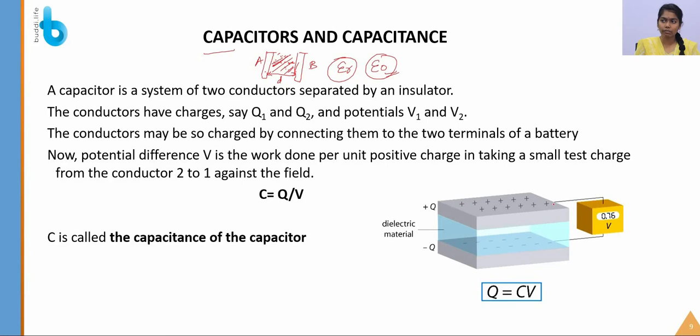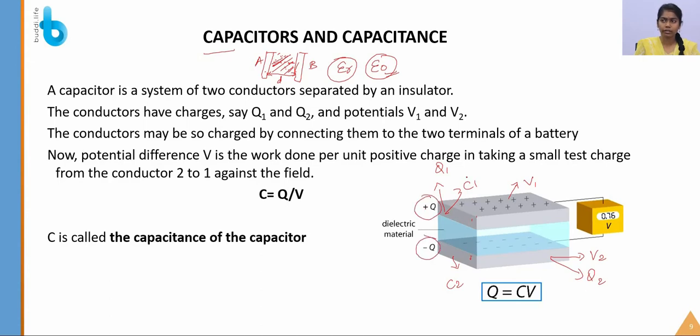Let's see this. This is a capacitor which has two conductors, say conductor 1 and conductor 2, having two potentials, say V1 and V2, and charges Q1 and Q2. Generally, in practice we take Q1 equal to plus Q and Q2 equal to minus Q.